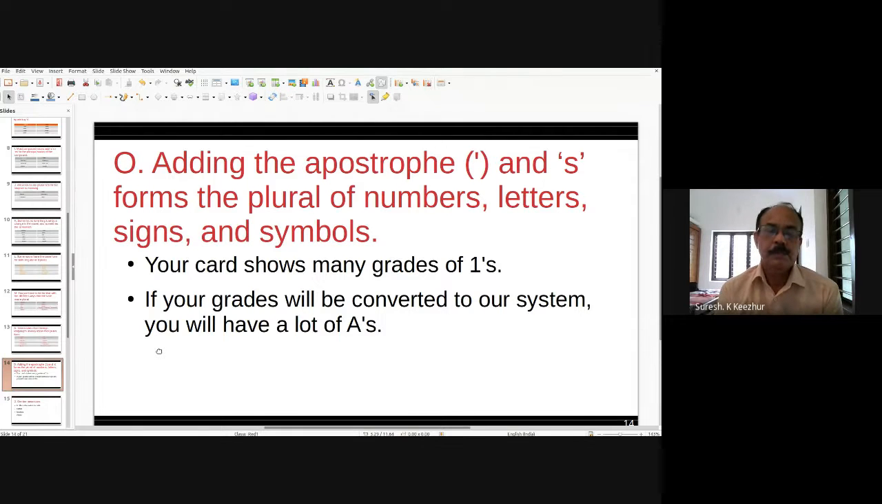Deer. Trout. Trout is a kind of fish. Salmon. That's a kind of fish. These are all used in only one plural form. For example, there are various species of deer, not deers, all over the world. There are various species of deer all over the world.